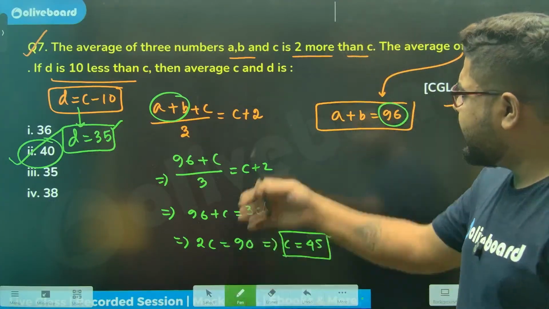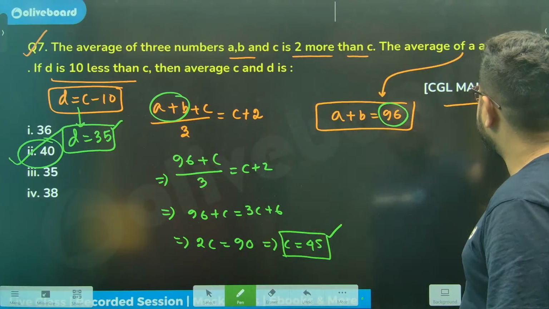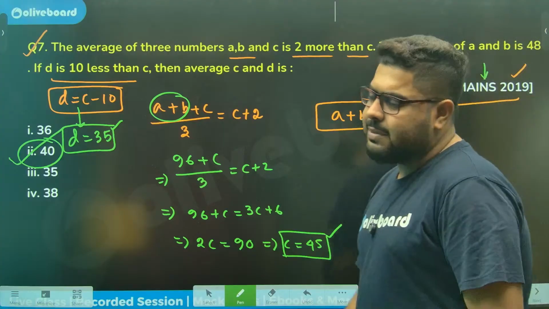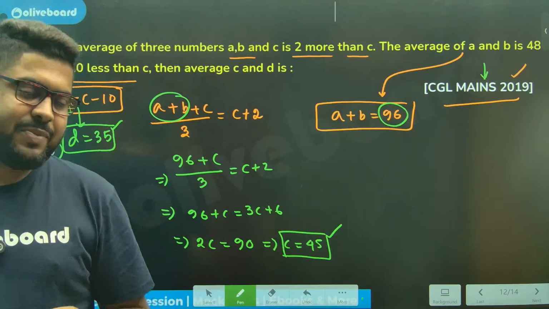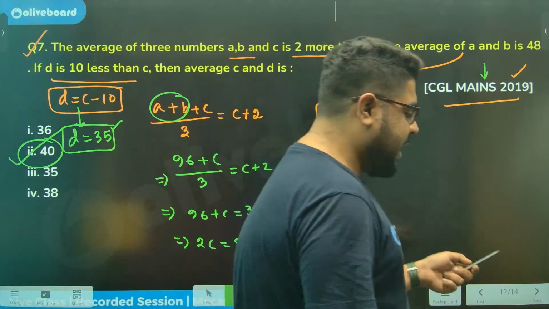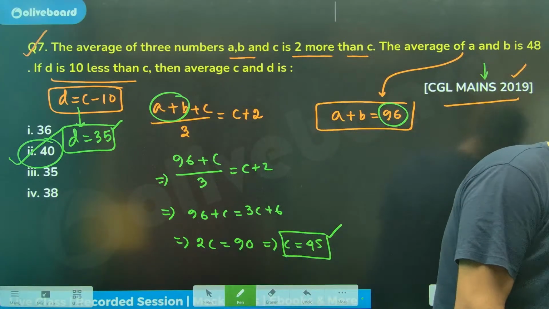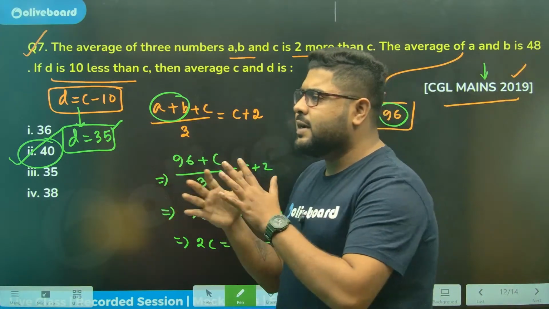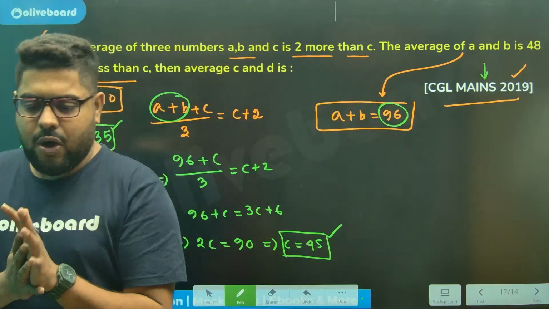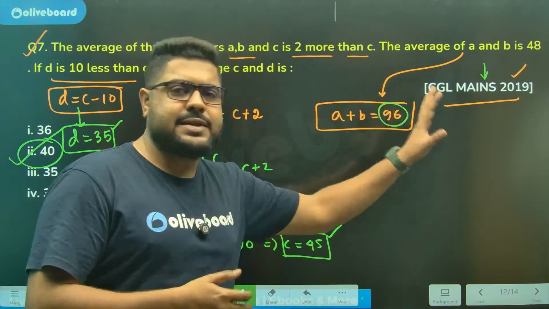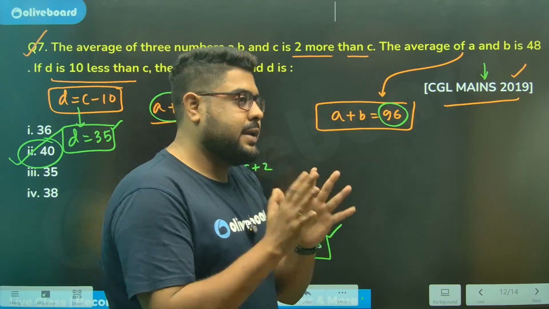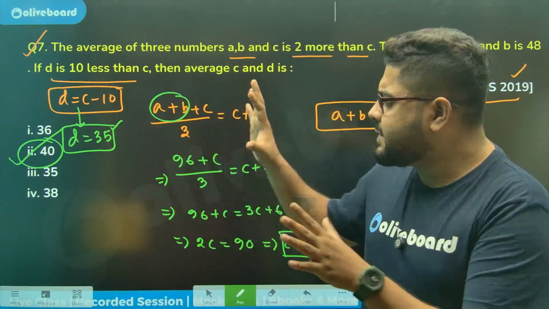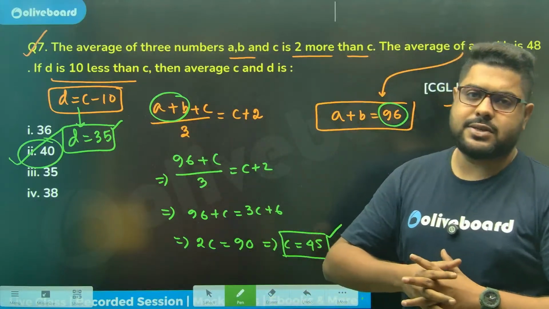You see, it is a simple average question. Again, Mains does not mean it will ask you only difficult questions. So again, you see, we have done almost 8-10 questions. So that was a little glimpse of the basic questions of the types that I was talking about. But again, these are just very basic questions, not very difficult ones.